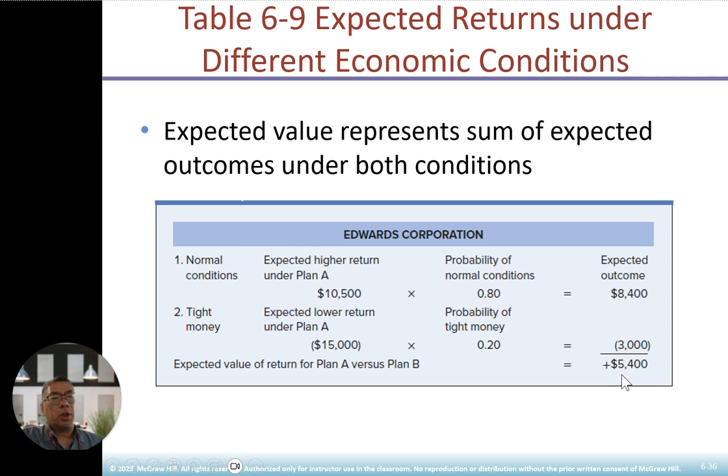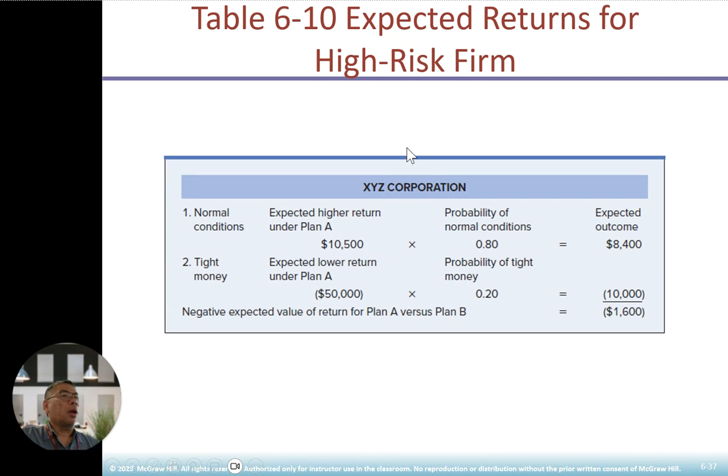So you need to be able to at least forecast the direction of the economy to make sure you are able to weather the storm. The key part for the company, the strategist, the CFO, the CEO, is to be able to weather the storm during this kind of period. In terms of XYZ Corporation, expected return in normal conditions is 8,400, tight money again minus 10,000. This gives you an idea how it is in tight money conditions.